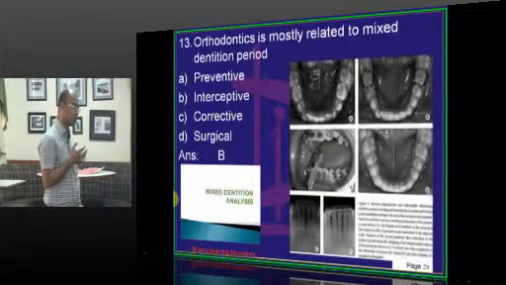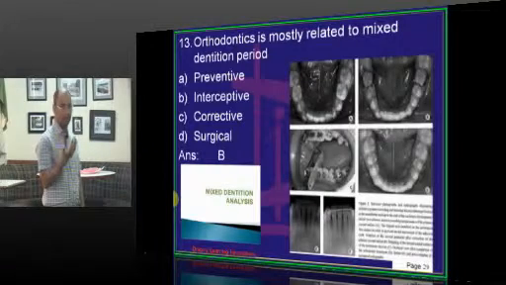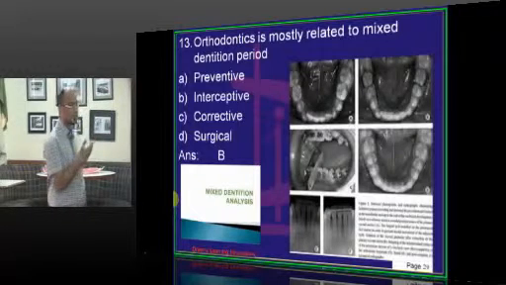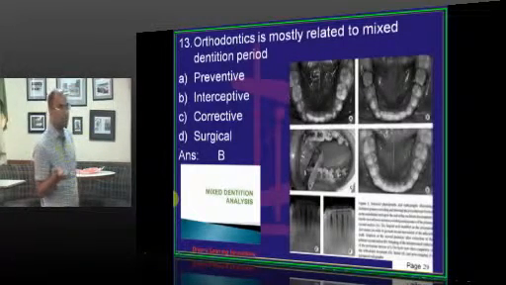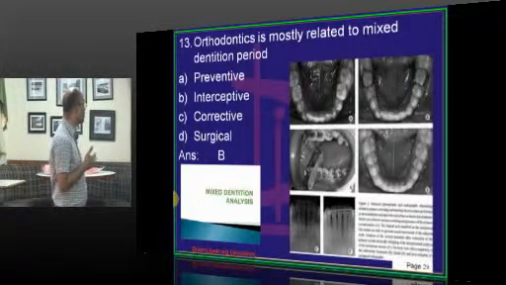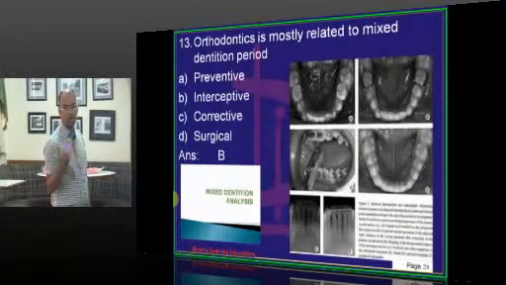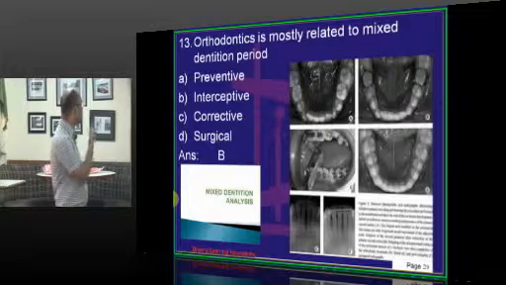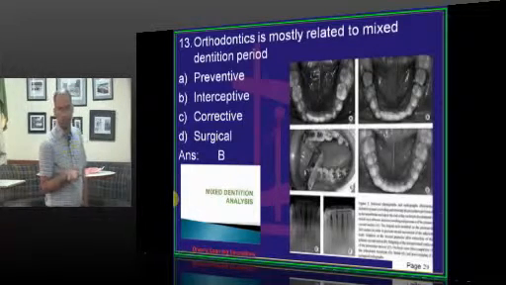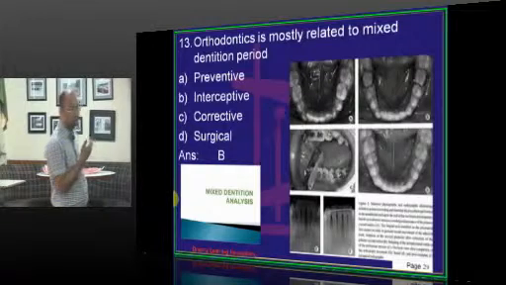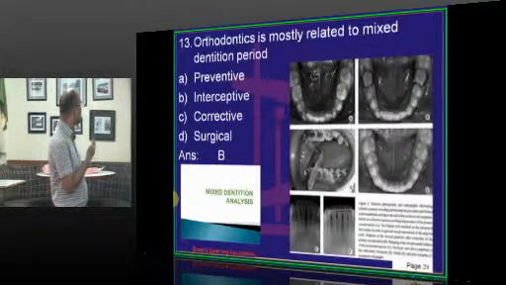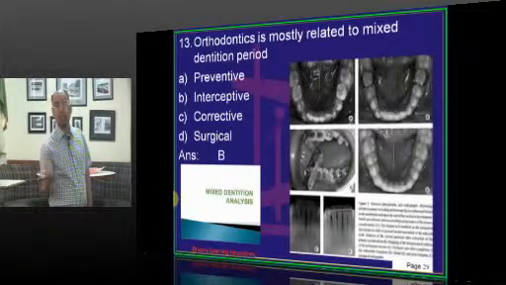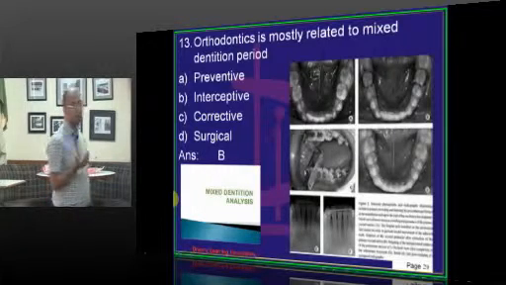In mixed dentition, most commonly what we correct are the crossbites in the anterior plane, posterior plane and the transverse problems also. Corrective orthodontics is nothing but your routine fixed orthodontics, which can be done after the age of approximately 13 or 14, once all your teeth have erupted, that is late mixed dentition to the permanent dentition. So, preventive orthodontics is roughly in the primary dentition and early mixed dentition. Interceptive orthodontics is in the mixed dentition, whereas corrective orthodontics is in the late mixed dentition to permanent dentition, and surgical orthodontics is only in the permanent dentition.